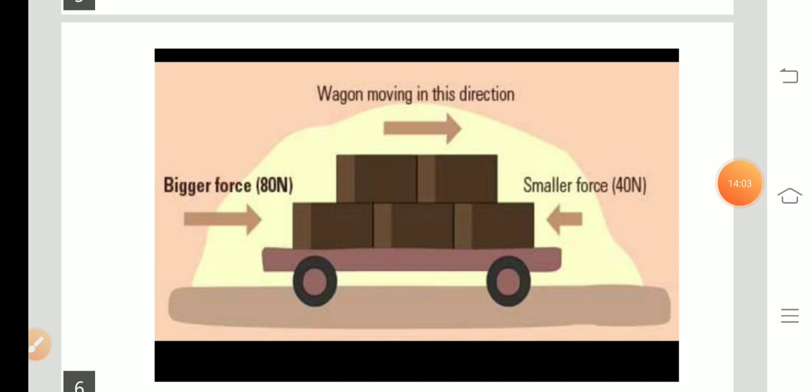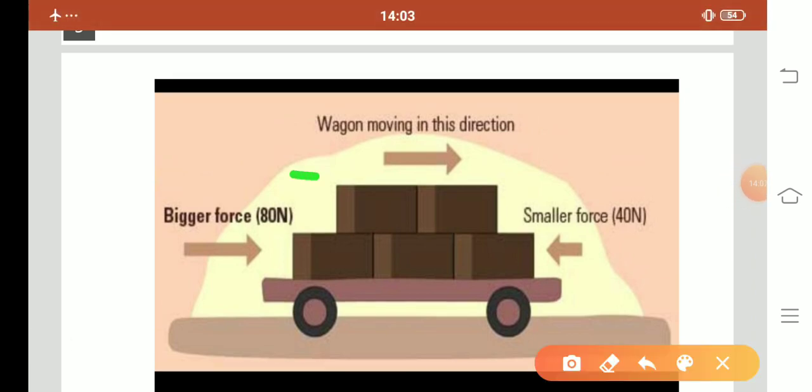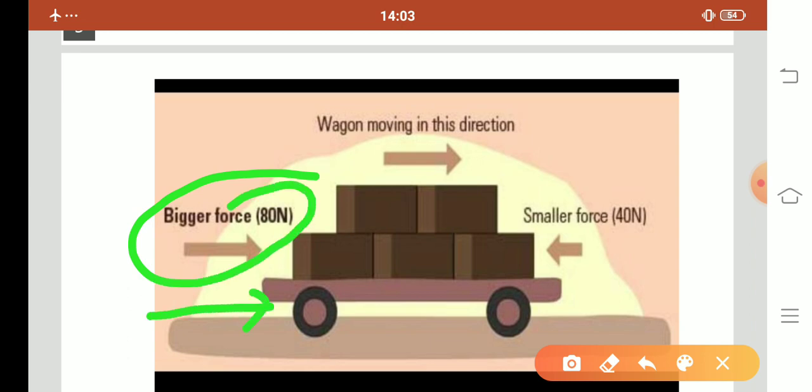We take an example that we apply an 80 Newton force on a wagon on this side and a smaller force of 40 Newton on this side. Please tell me, what is the direction of motion of the wagon?